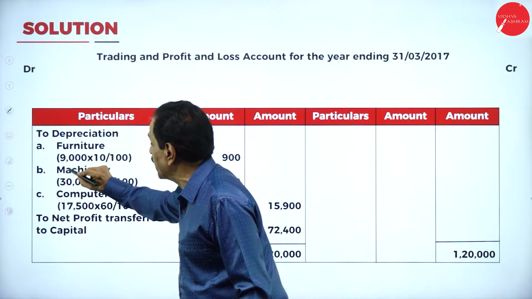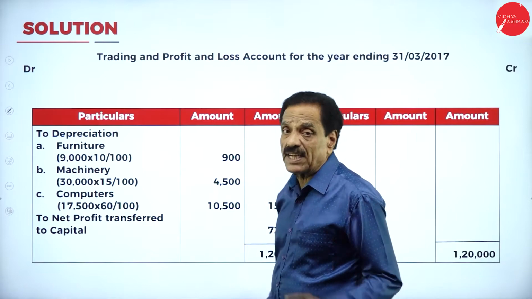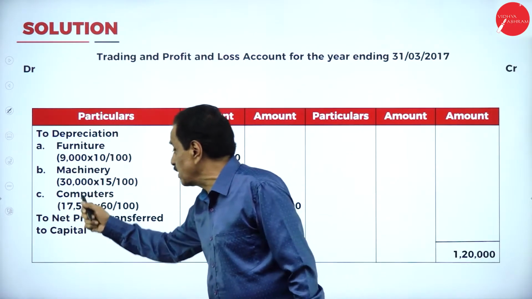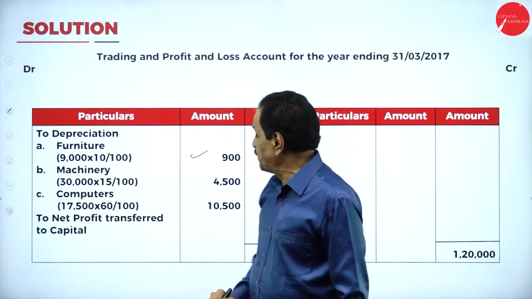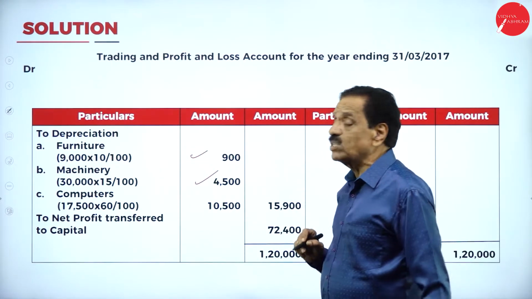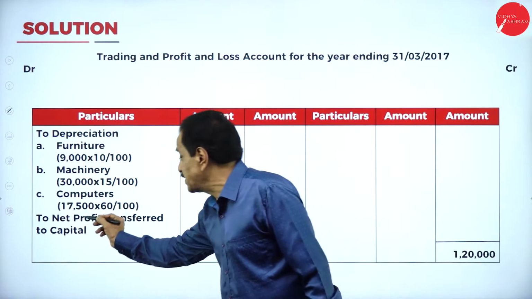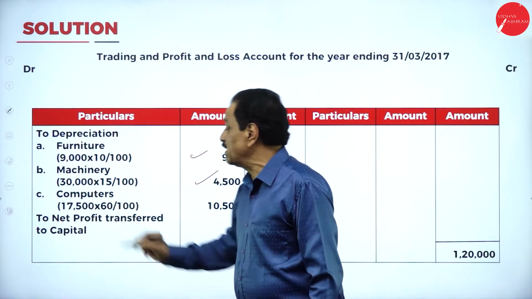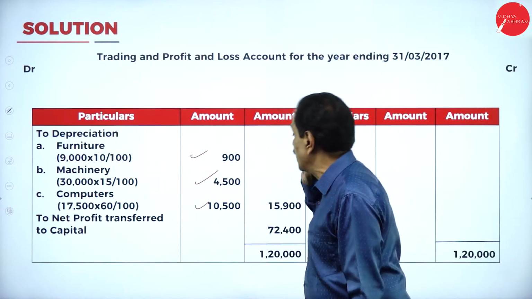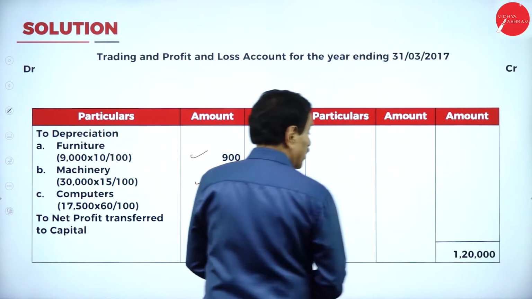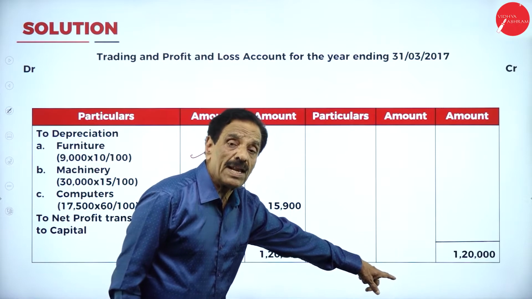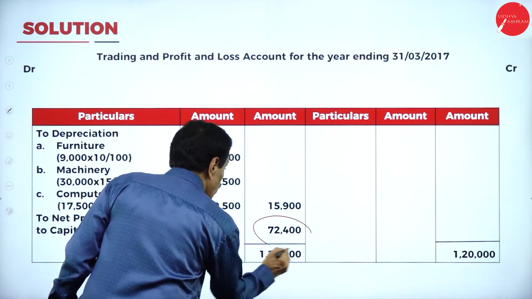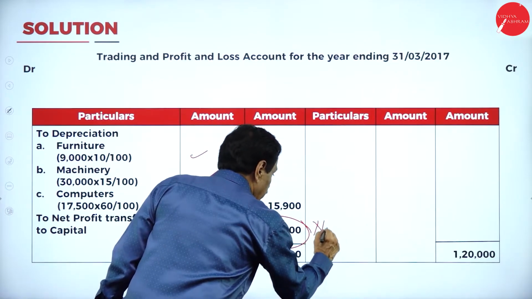Depreciation. Your cost of the furniture is 9,000. How much percentage? 10% means 900. Your machinery value is 30,000, it has come down by 15%. It comes to 4,500. Computer is an asset. It has gone down by how much percentage? 60%. 60% of 17,500 is 10,500. So your credit side total will come 1,20,000. The difference is 72,900, which is the net profit